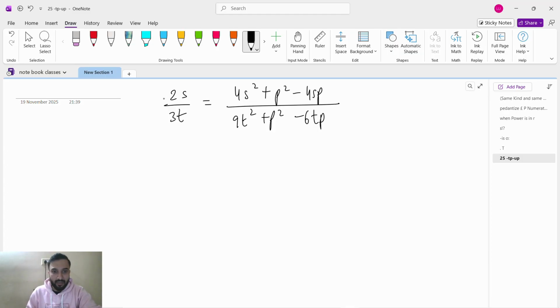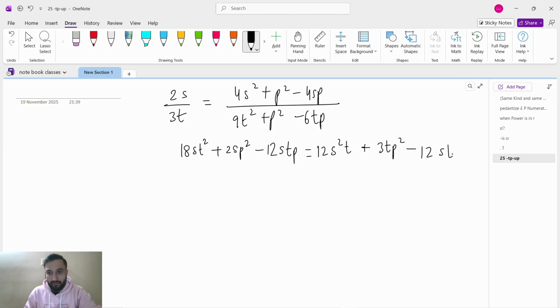2s will multiply this: 18st square plus 2sp square minus 12stp equals, then this will multiply: 12s square t plus 3tp square minus 12stp.